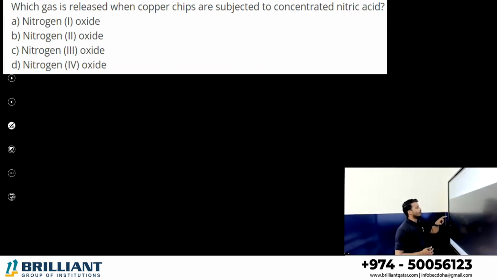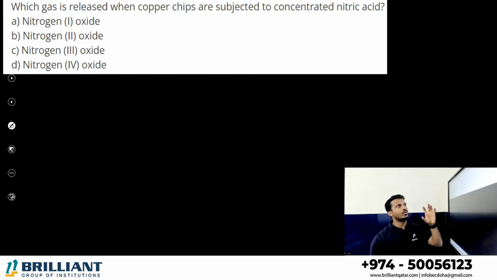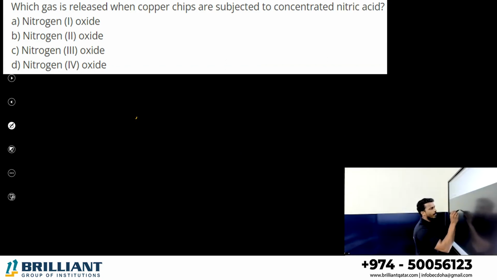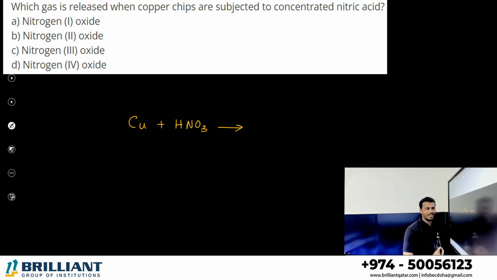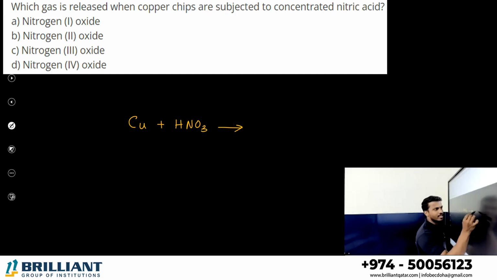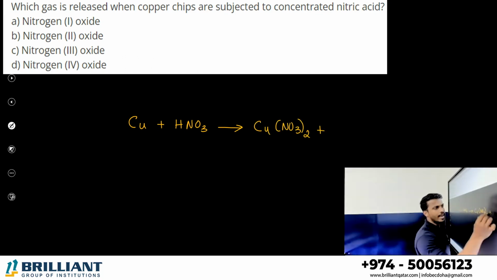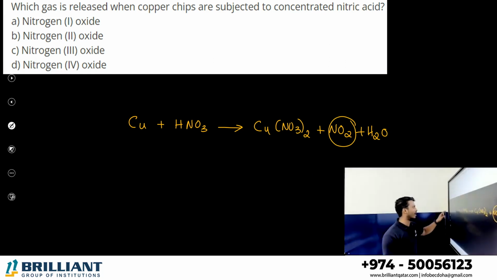Question number 3. Which gas is released when copper chips are subjected to nitric acid? So when copper strips react with nitric acid, HNO3, what are we going to get? Copper when reacting with nitric acid gives copper nitrate, Cu(NO3)2, nitrogen dioxide along with water. So which is the gas here? Nitrogen dioxide. What is the oxidation state of nitrogen here?